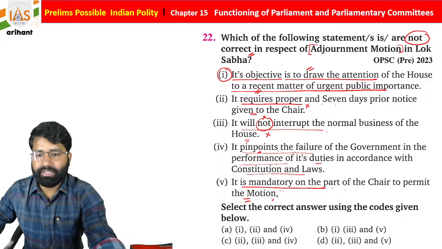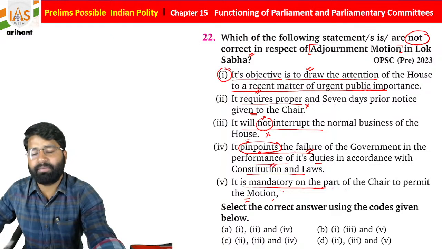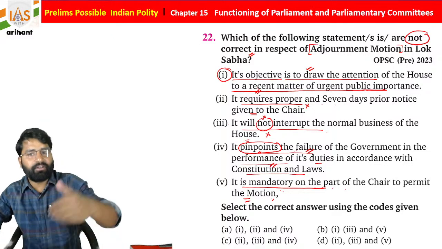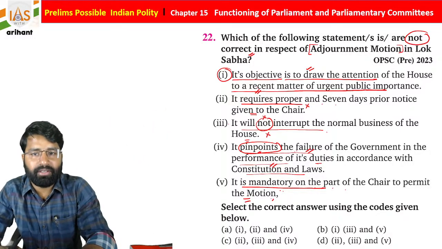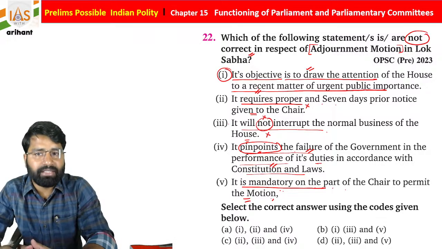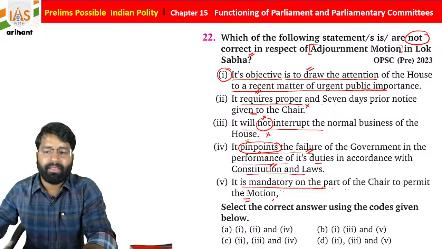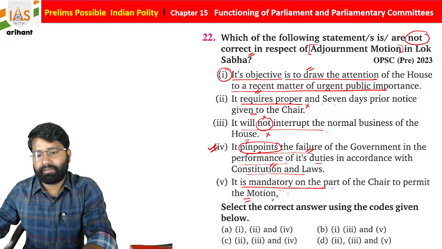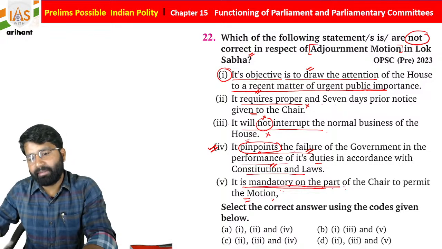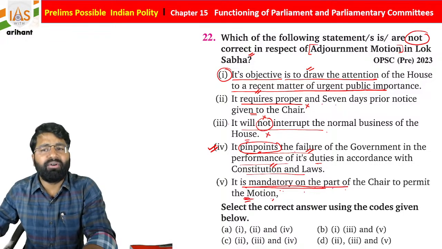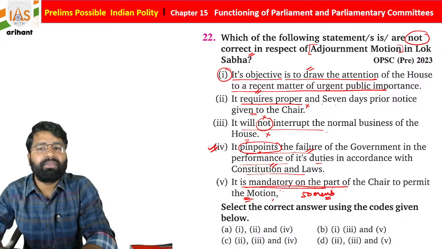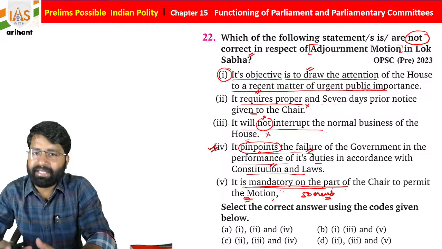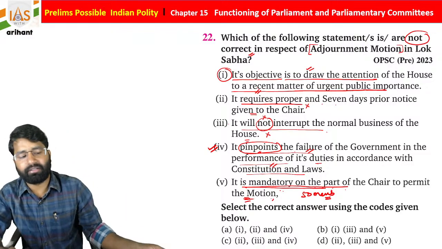So if you see here, students, it pinpoints the failure of the government in performance of its duty. Let's suppose in the Manipur case, they failed to control the violence, so in that case this adjournment motion can be introduced. Okay, so this is also correct. It is mandatory on the part of the chair to permit the motion? No, it requires 50 members to be ready to admit this, then it can start, students.